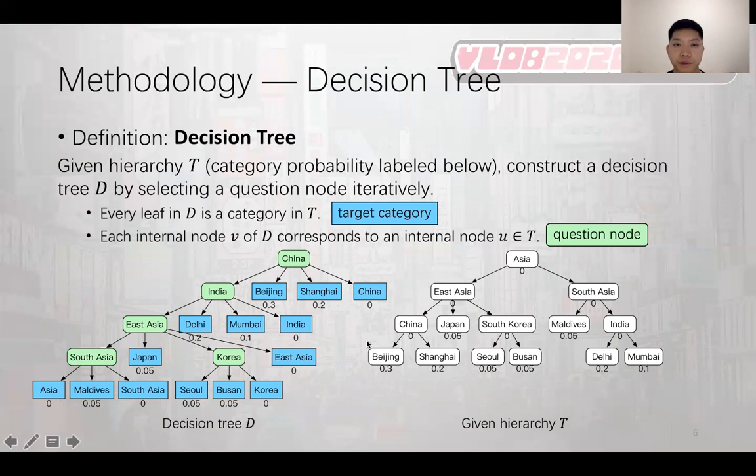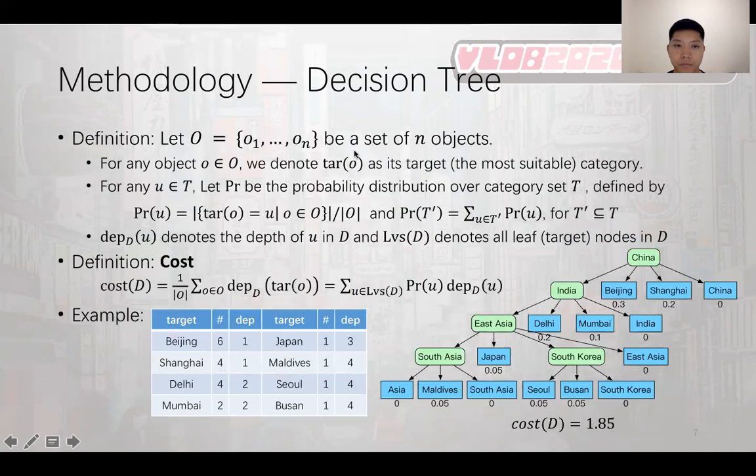In a decision tree D, every leaf is a category in a given hierarchy T, and each internal node of the decision tree D corresponds to an internal node in a given hierarchy T. For a node u in T, we define its probability as the fraction of the objects whose target categories are node u.